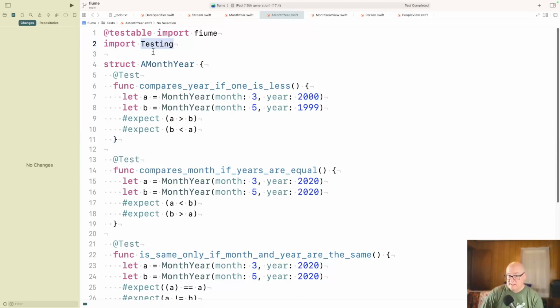Testing: instead of XCTest, you can tag your test with @Test, and the assertions are done with #expect. #expect is a macro, and it's a very syntax-aware macro. So it can know, hey, they're doing this greater-than test, I should compute A and B separately and report on them, rather than just saying, oh, this came out false. I can tell you what actually went on.